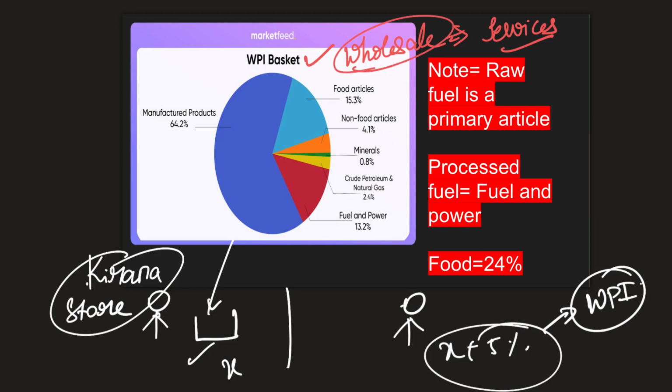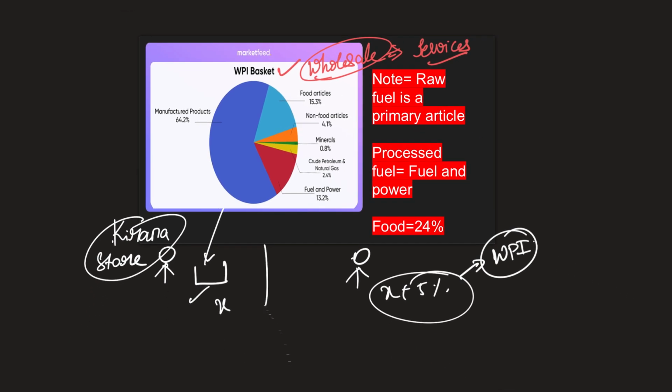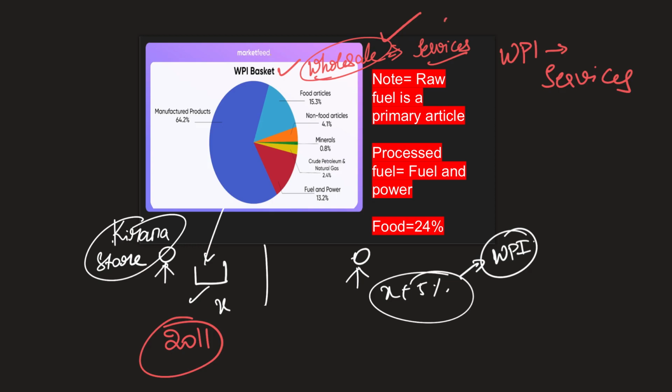So this wholesale market is related to commodity trade, and in simple words, WPI cannot track services. So this basket of goods, if the reference year is say 2011, then that year is called the base year. What is the basket of goods that we are tracking here in the wholesale market? Does it constitute services? No. This is the first prelims point that you have to remember.